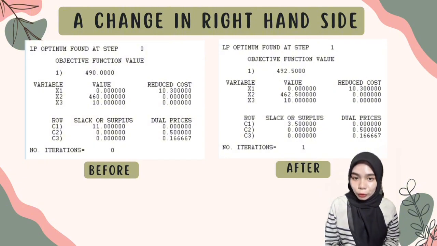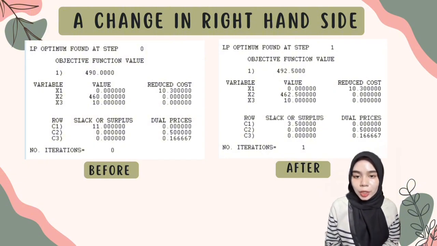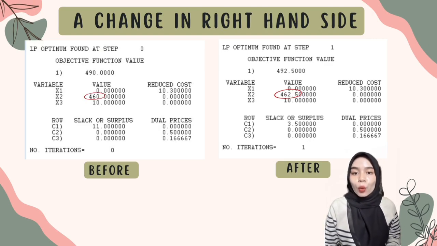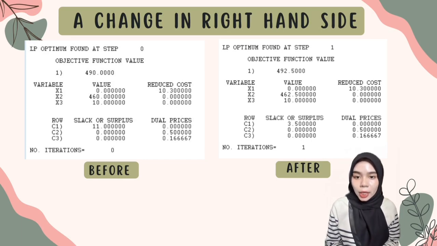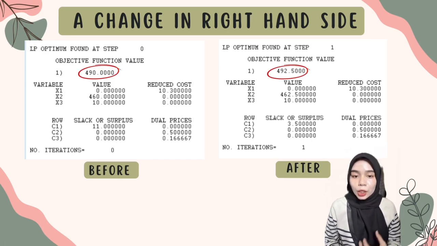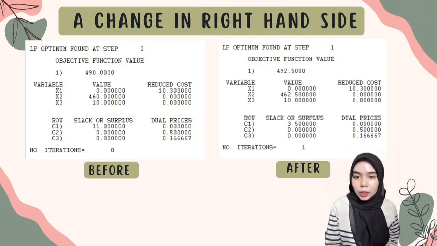Based on the output, we can observe a specific change in the decision variable. Variable x2 increased from 460 to 462.50, while the other variables remain the same. Consequently, this impacts our total profit. The objective function value, or z, increased from 490 to 492.50. This new z value is derived using the dual price.